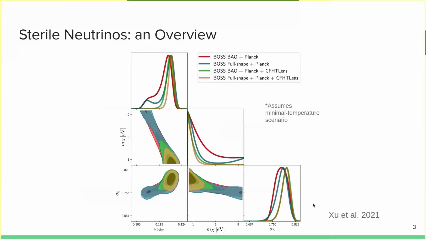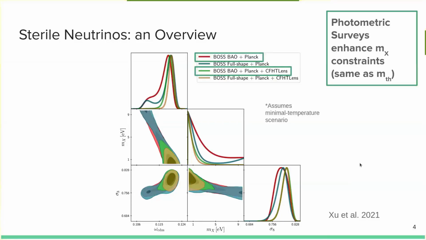And there have been some pretty amazing constraints on the sterile neutrino and its potential properties using cosmology. Here's an example from a Joudaki work from 2021, where, assuming the minimal possible temperature scenario for a sterile neutrino that could have ever been in thermal equilibrium with the universe, they place joint cosmological constraints on its properties, particularly this m_x, which is its thermal mass.